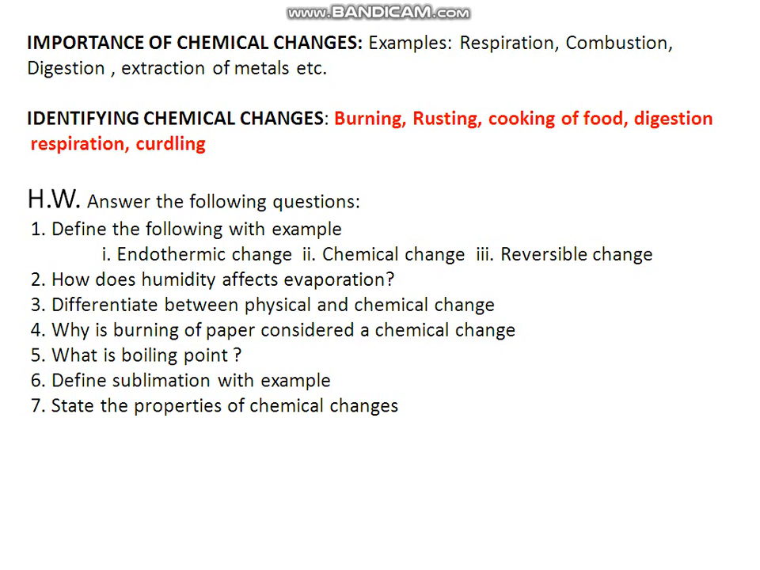How does humidity affect evaporation? That means increased humidity decreases the rate of evaporation. You can write in your own way, but this is the basic point of the answer to this question. Now differentiate between physical and chemical change. It is given in the book. You can write the answer in your own way. Why is burning of paper considered a chemical change? It is also given in the book. When a paper burns, ash is formed. Ash is completely